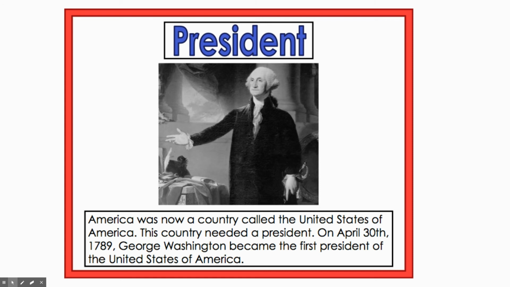President. America was now a country called the United States of America. This country needed a president. On April 30th, 1789, George Washington became the first president of the United States of America.